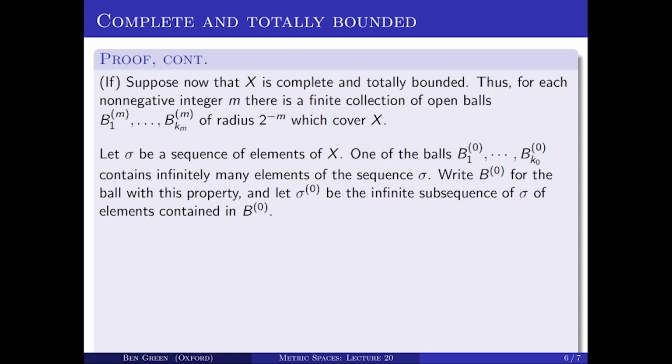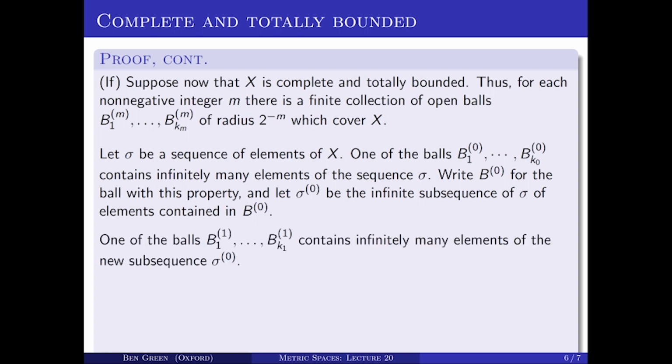So I've now got a subsequence sigma to the naught of sigma, and all of the elements of that subsequence are contained in just one ball of radius 1. Well, now I'm going to repeat the same argument, but for the balls of radius 1/2. So there are finitely many balls of radius 1/2, B1 to the 1, up to B sub k1 to the 1, which cover X. And so by another application of the pigeonhole principle, one of those contains infinitely many elements of this new subsequence, sigma to the naught.